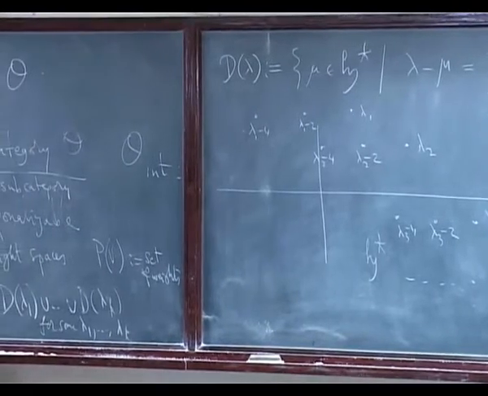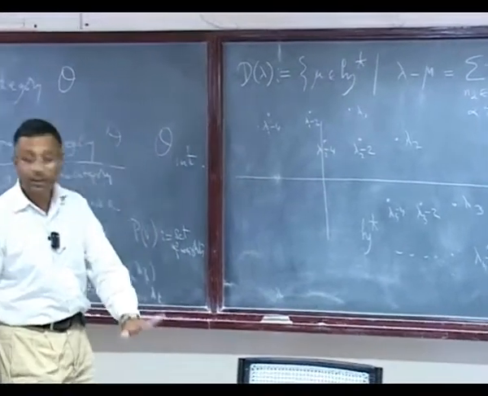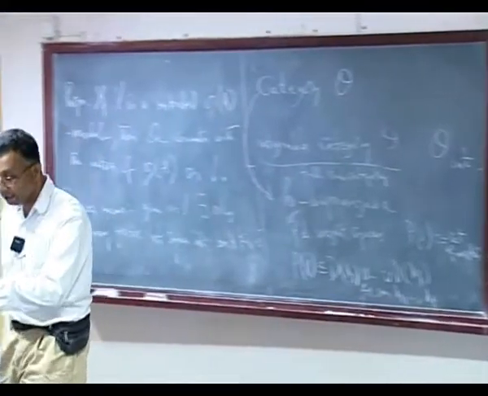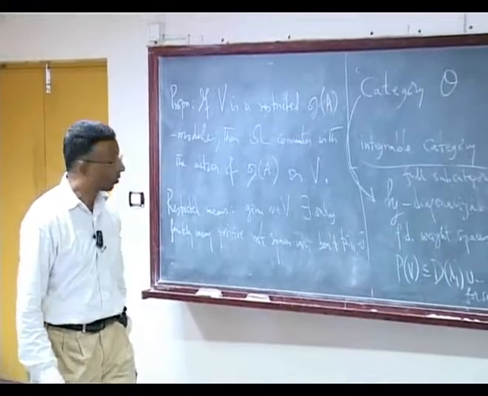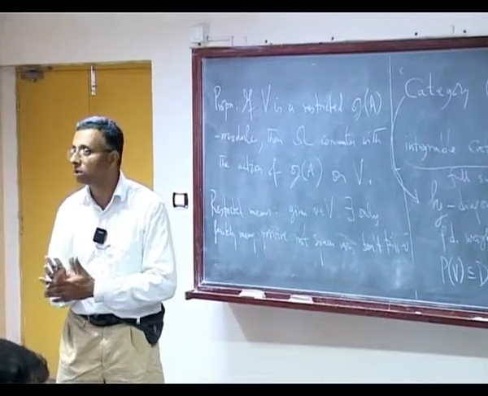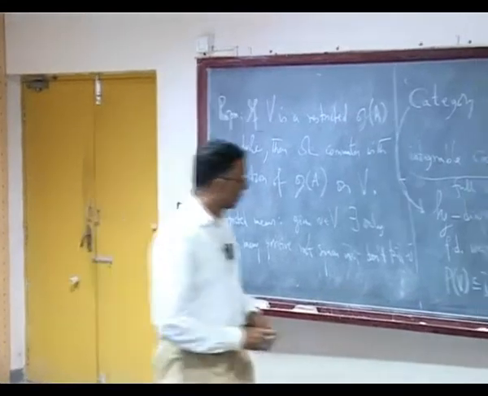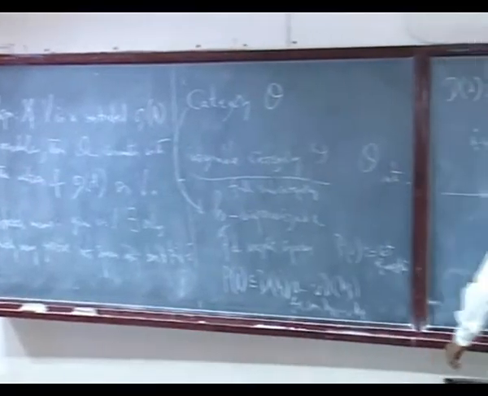So then the other thing, exactly as Punita defined, I should stop. I'll stop. So there is the notion of the highest weight module. What is the highest weight module? And I will stop with that.